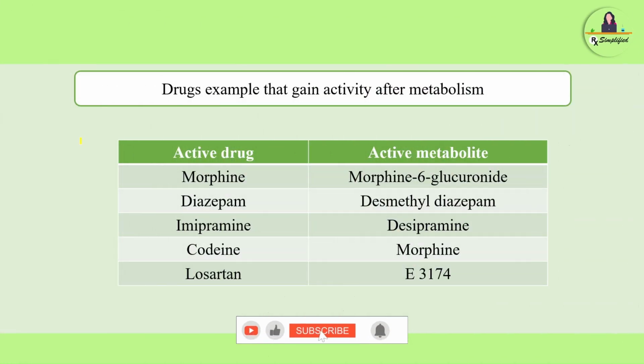These are the examples of active metabolites. The parent drug is in the active form and the metabolites are also in the active form: morphine, diazepam, imipramine, codeine, losartan. These are the active drugs and their metabolites are also in the active form. Active drug and active metabolite together show their pharmacological effect.